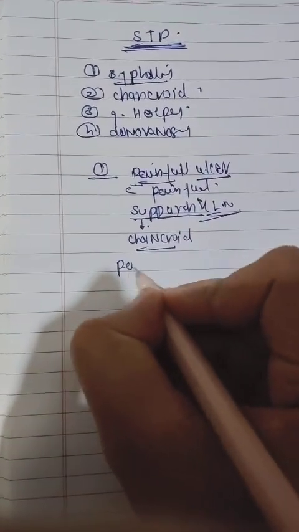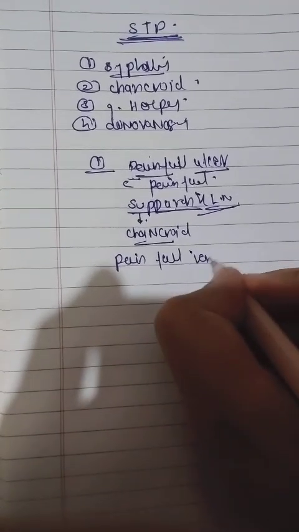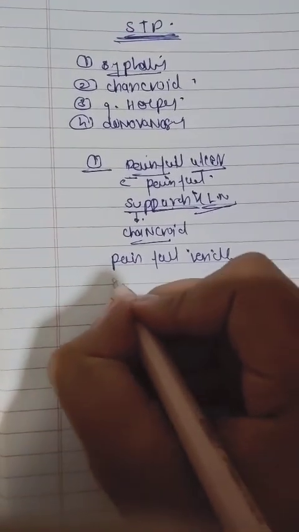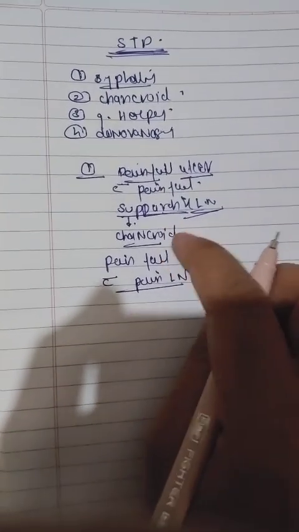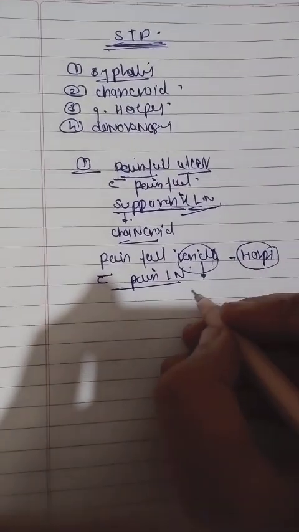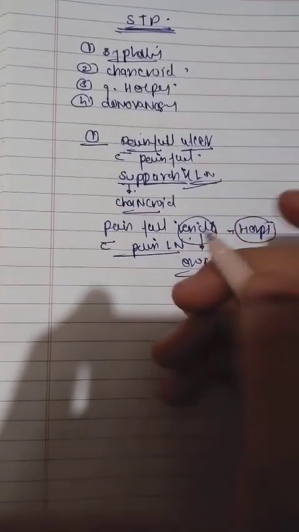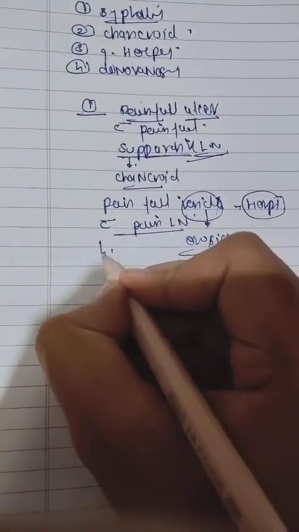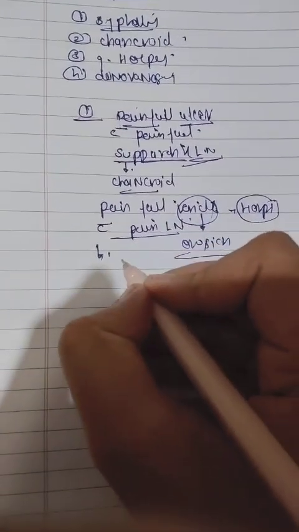And if there are painful vesicles with painful lymph node, that is basically herpes. This vesicle may rupture and result in the formation of erosion, and it will be multiple. We will see multiple vesicles in the genital area in herpes.